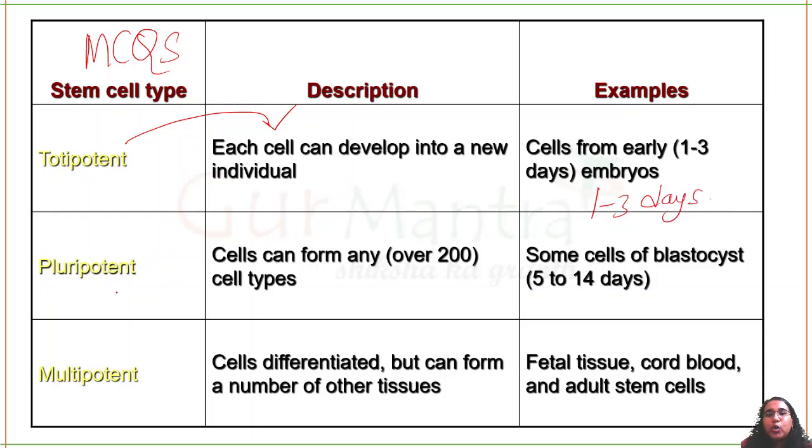Next is pluripotent. Pluripotent means they can give rise to more than 200 types of cells, but not all cell types. They will develop after 5 days till 14 days. You can simply remember 5 to 15 days. Multipotent. They can give rise to quite a number of tissues, not like pluripotent, but a little bit. For example, you have fetal cord blood and adult stem cells giving rise to mesenchymal stem cells.